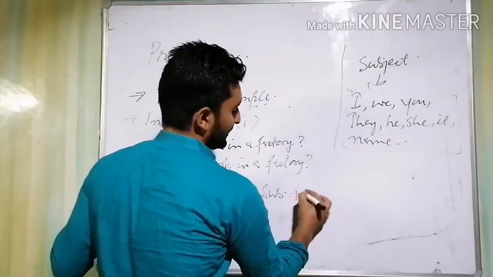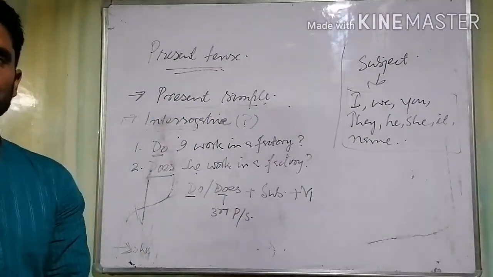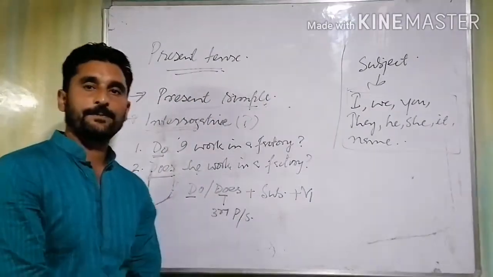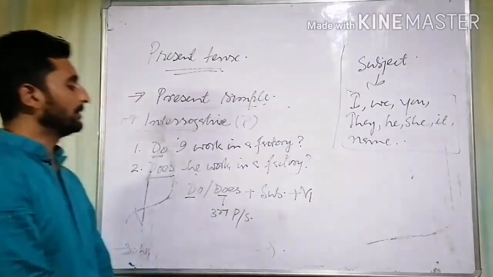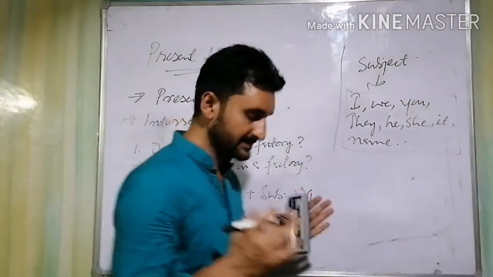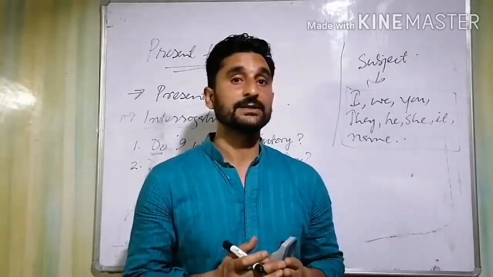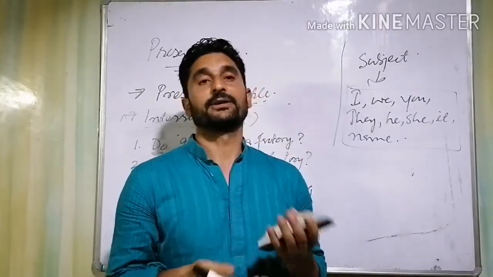And then, of course, we make use of the first form of the verb. That's how these sentences are formed. Different sentences are formed in case of affirmative, negative, and interrogative sentences.